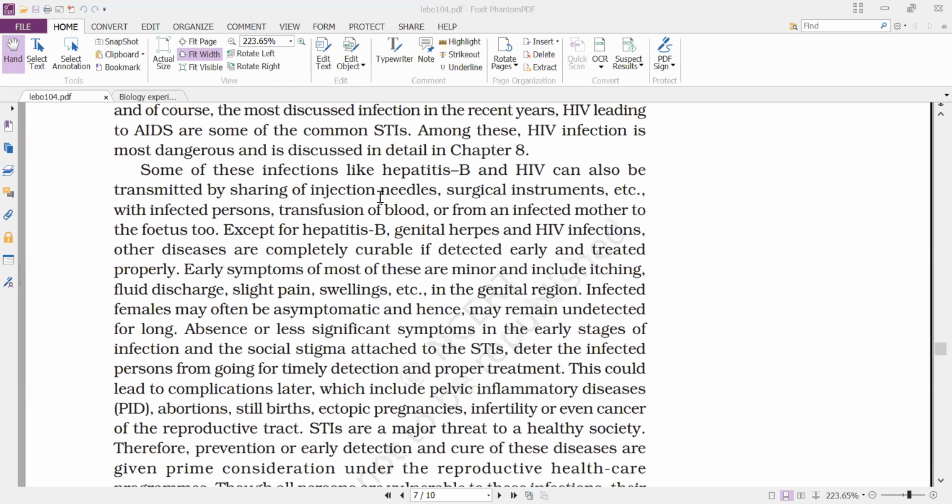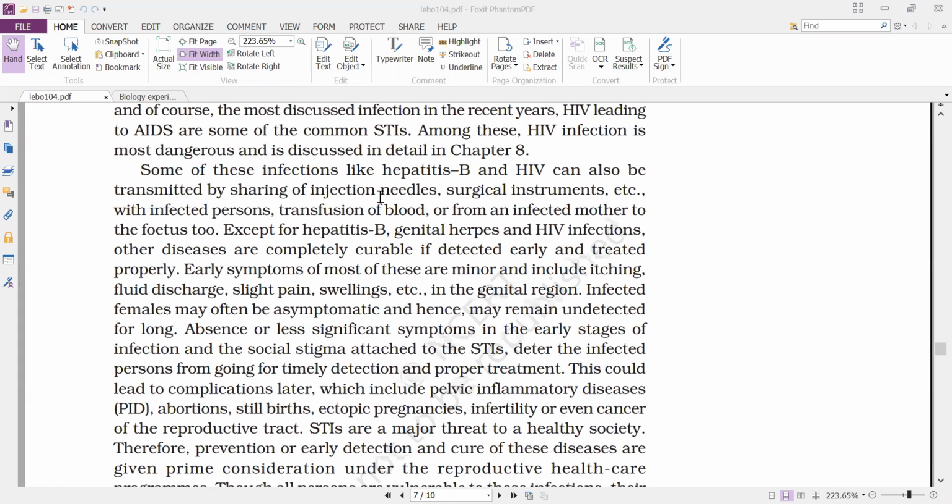Okay, hepatitis B, genital herpes, and HIV infections are the viral infections. Except these three, other diseases are completely curable if detected early and treated properly. When they are detected in the early days of infection and treated properly, they can be completely curable.